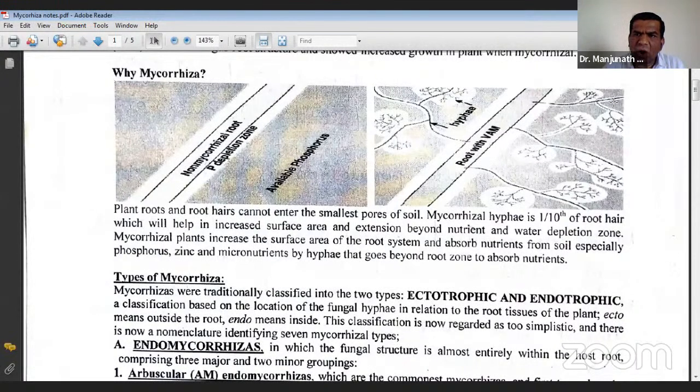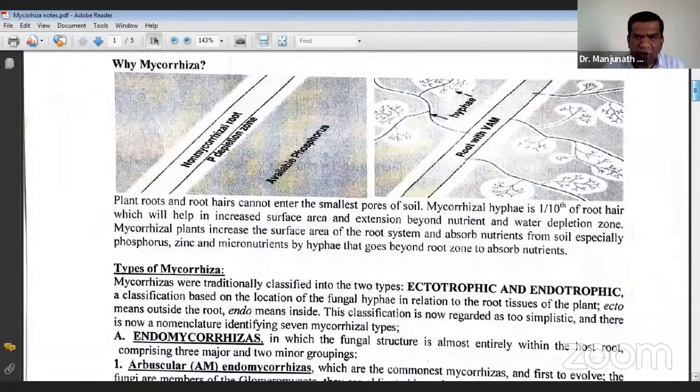That is how this AM fungi helps through its hyphae. And here you see a non-mycorrhizal root, and there is no phosphorus depletion zone. There is no mycorrhiza here, so that is the importance and prominence of mycorrhiza.